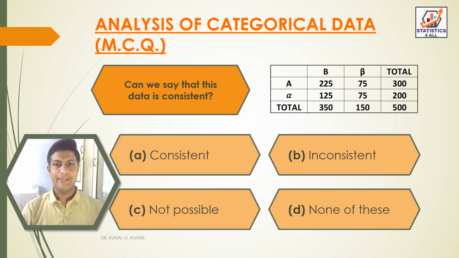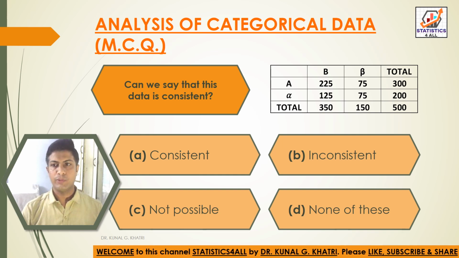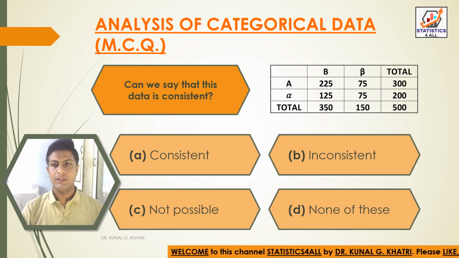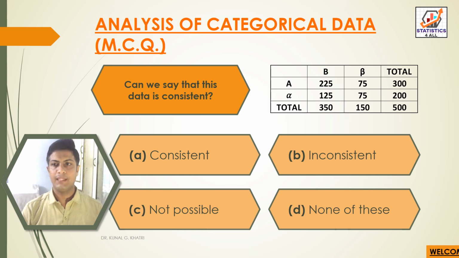Next question. Here, can we say that this data is consistent? We can see that AB value is 225, A beta is 75, total is 300. Alpha B is 125, alpha beta 75, total is 200.